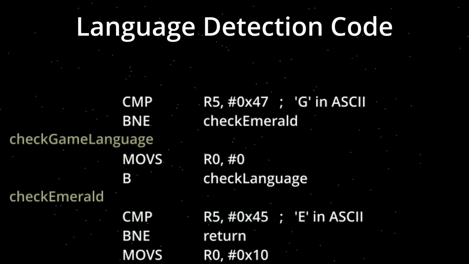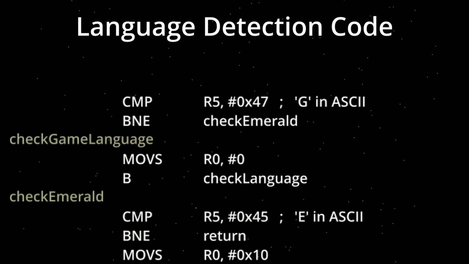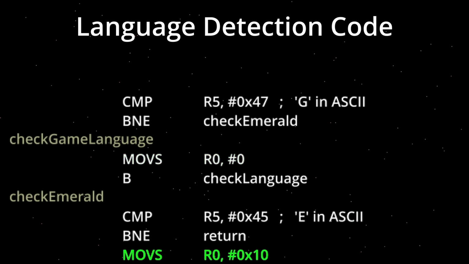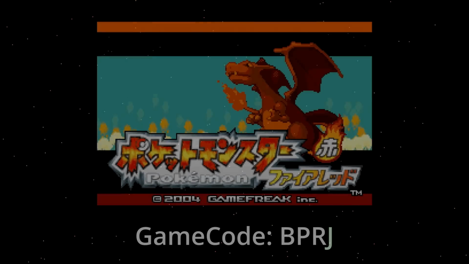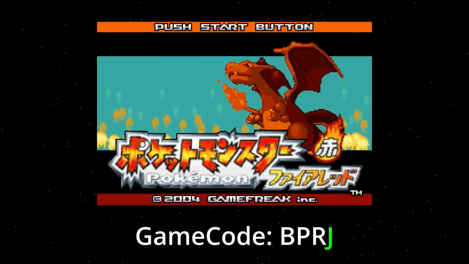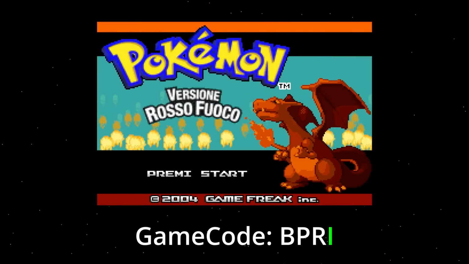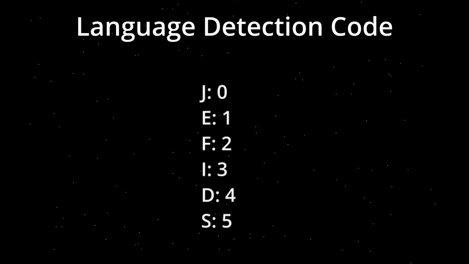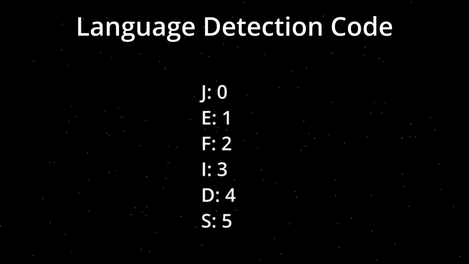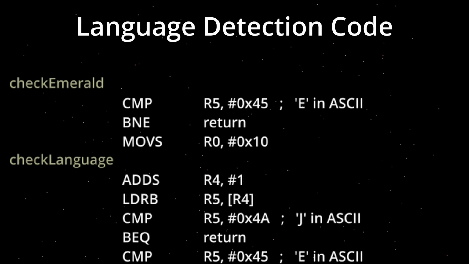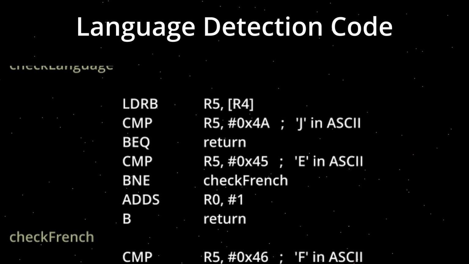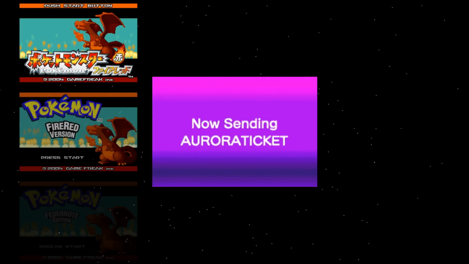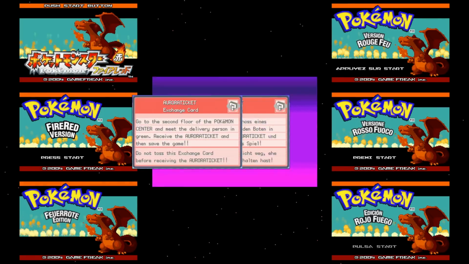Like mentioned before, we use half of the 8 bits value to determine which game we are communicating with. We will use 0 for Fire Red and Leaf Green and 1 for Emerald. Now we can move on to the last letter. This can be either J, E, F, I, D or S. I gave each letter an index so that we can later easily determine which wonder card we need to send. So in the next part of the code we simply go through each of these 6 letters and add the correct index to our variable. Using this value we can now select the correct wonder card and RAM script for each language and send it to the games.